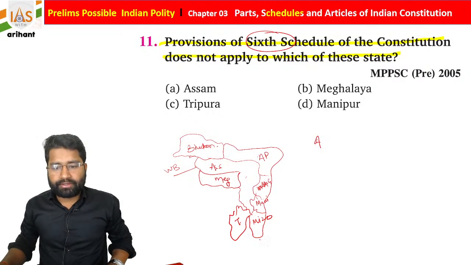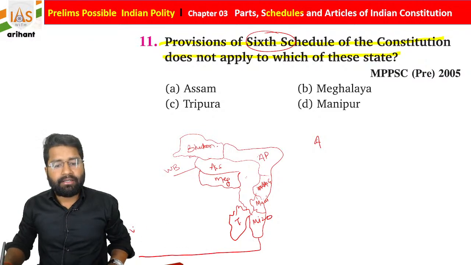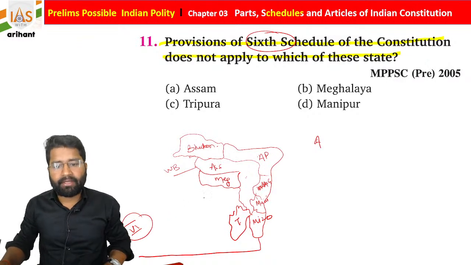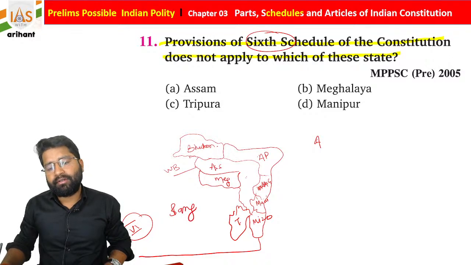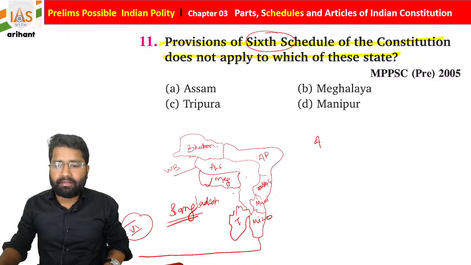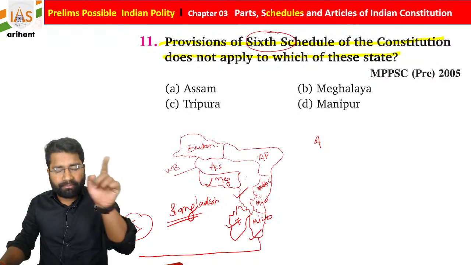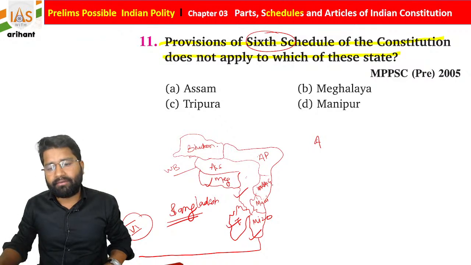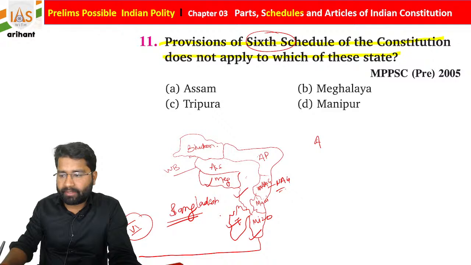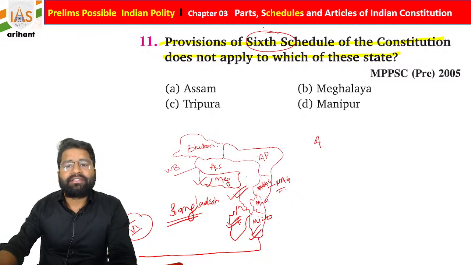One very important thing, students, as I already told you, under the 6th Schedule of the Indian Constitution, there are some special powers given to these 4 states. Which 4 states? Those sharing a border with Bangladesh. So these are the northeast states: Meghalaya, Assam, Tripura and Mizoram. You do not need to worry, we are trying to make your journey easy, so it is also going to be good for your understanding of the map. So Meghalaya, Assam, Tripura, Mizoram, these are the states where the 6th Schedule is applicable.